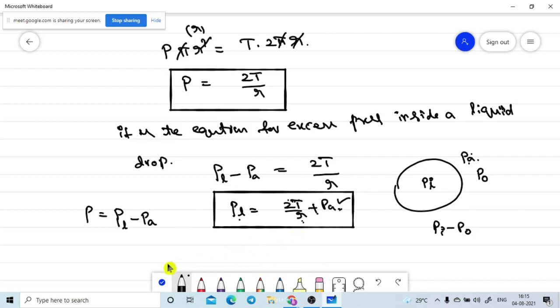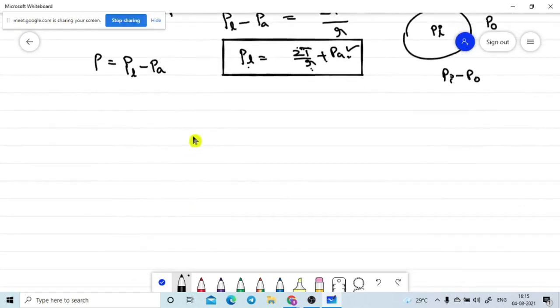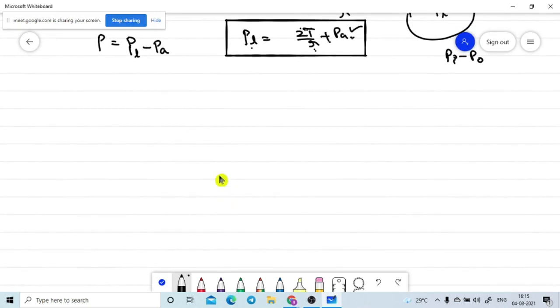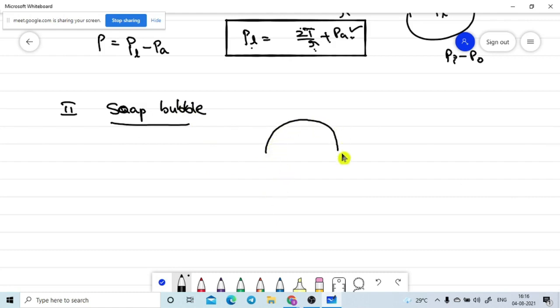Now this topic was discussed purely for the liquid drop. Now we discuss the same concept with the help of the soap bubble. Case 2 is the soap bubble. What is the difference between the liquid drop and the soap bubble? Please look at this one. This is the soap bubble.